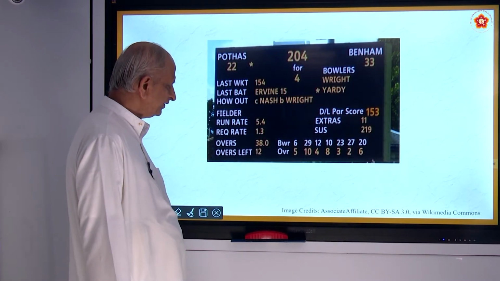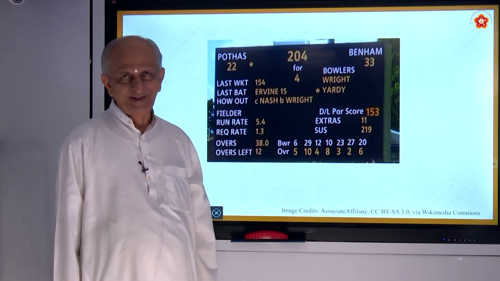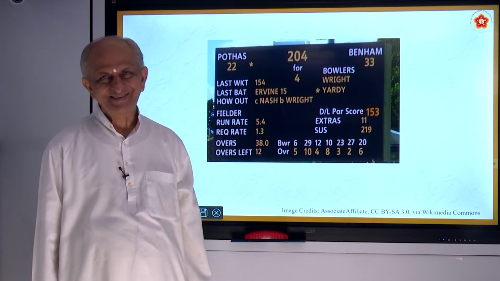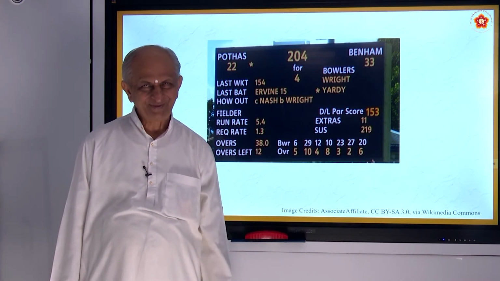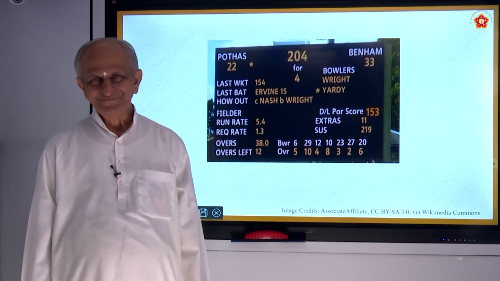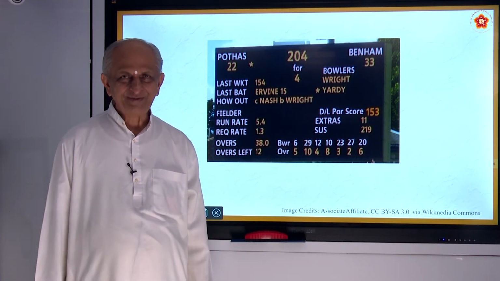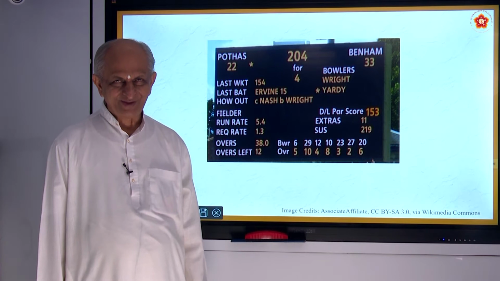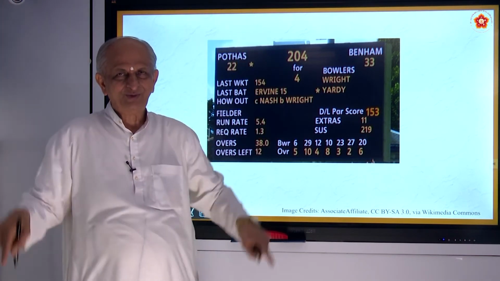For example, here is a scoreboard. How many have seen cricket matches? Of course, nowadays you see them on mobiles and also on TV, right? But some of you might have seen the stadium. In a stadium, they put a very big scoreboard.